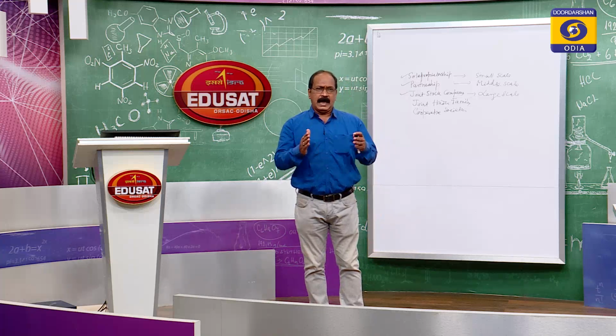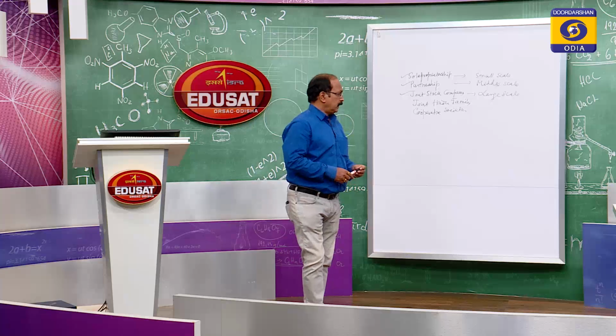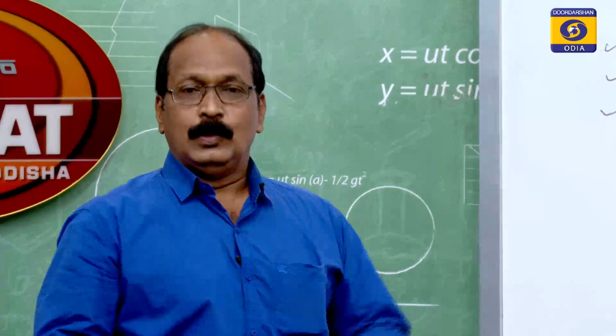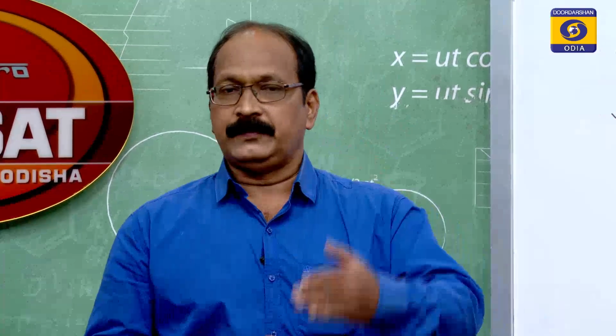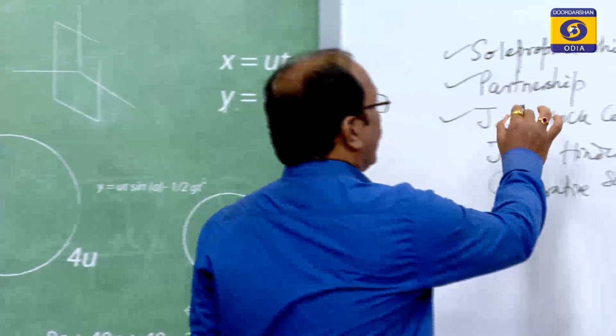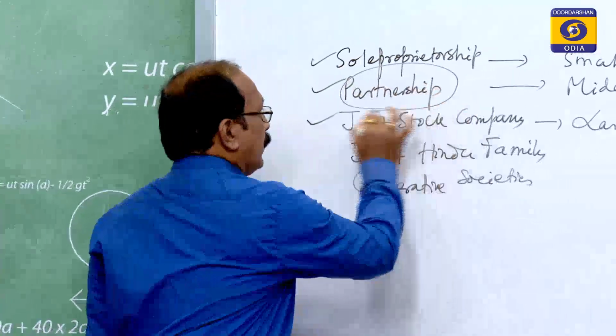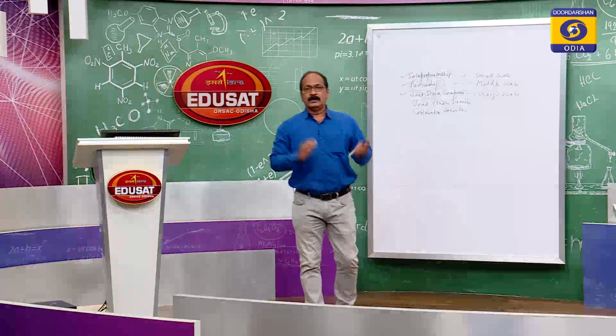All these things are limitations of sole proprietorship business. To overcome these limitations, the partnership business came into existence. Partnership, what does it mean?